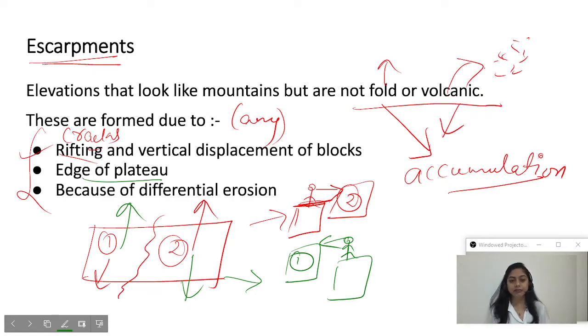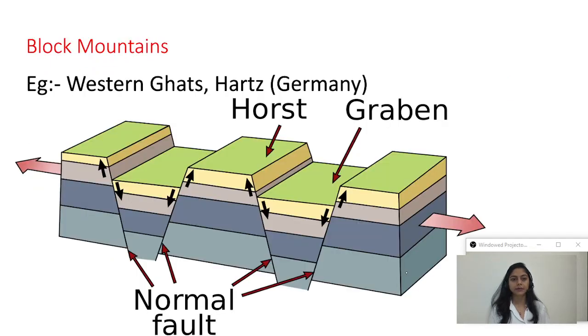Now second, edge of plateau. Now what does this mean? I'll explain this with the help of a diagram, that will be better. See this example of block mountains, which I just explained with rifting and vertical displacement. In many books you might see block mountain as a different category, but in escarpment we can cover all this.